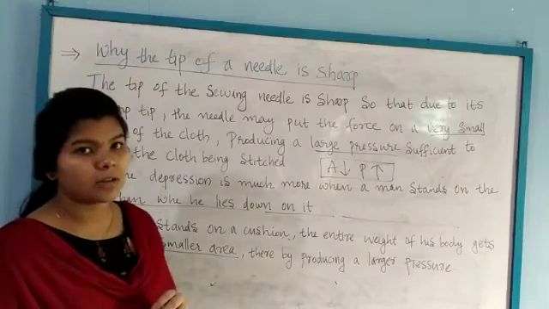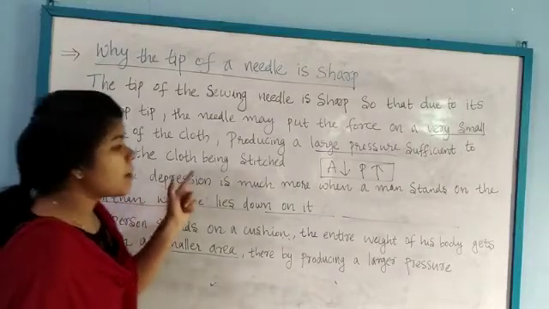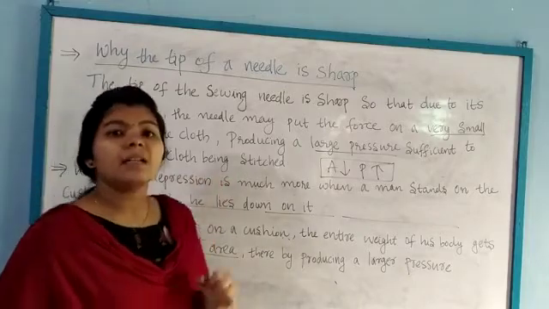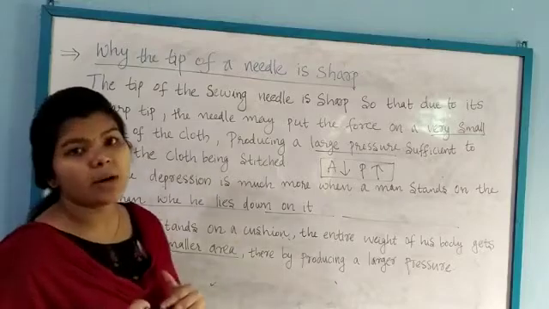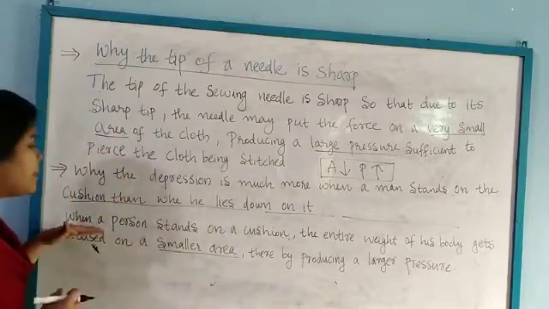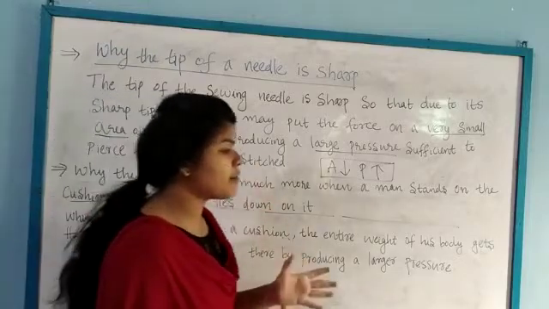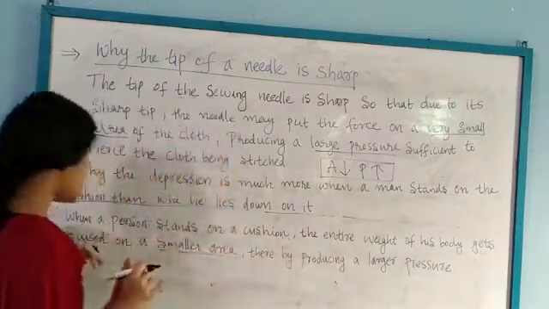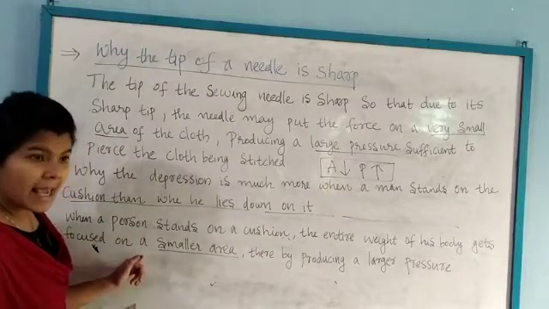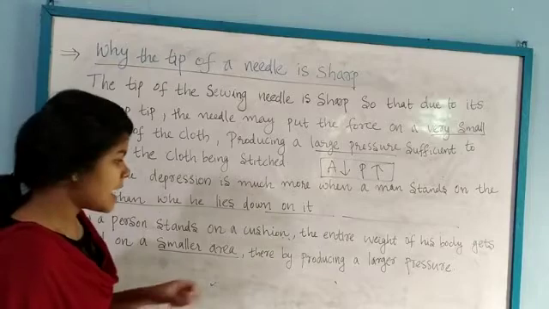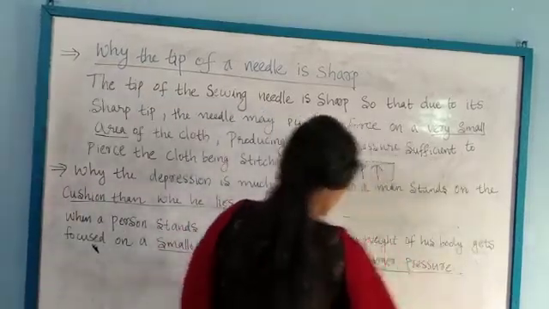And the second one is why the depression is much more when a man stands on a cushion than when he lies down on it. Because when a person stands on a cushion, the entire weight of his body gets concentrated on a smaller area, that is his two feet, thereby producing a large pressure.